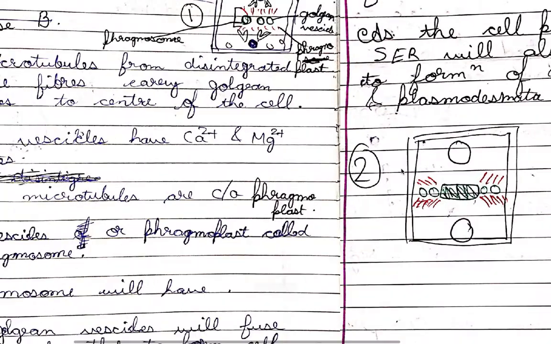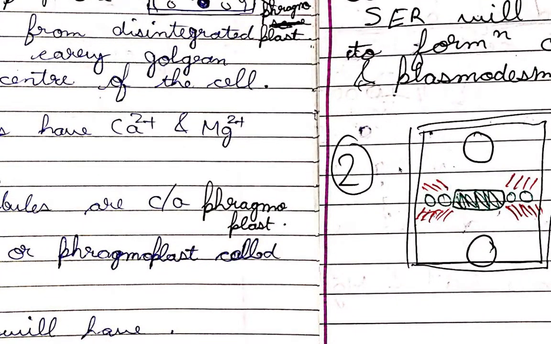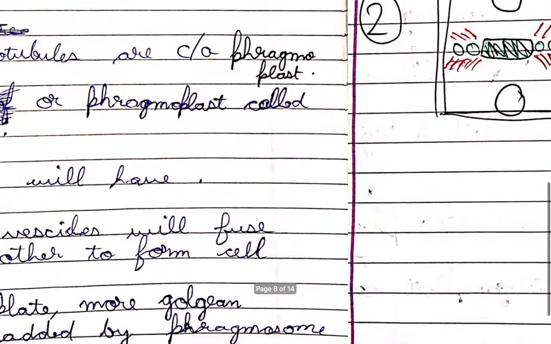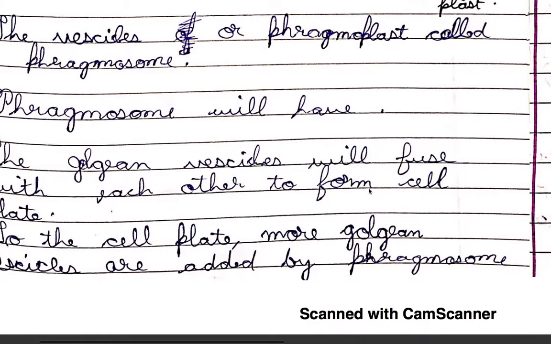Microtubules are known as phragmoplast. So earlier there were only a few vesicles, that is phragmosomes. Now the phragmosomes are changing to form the cell plate.